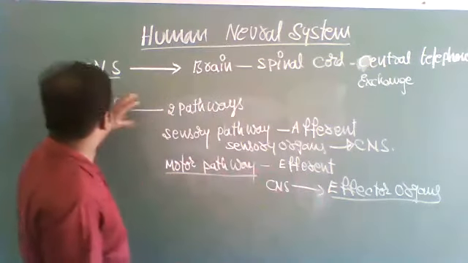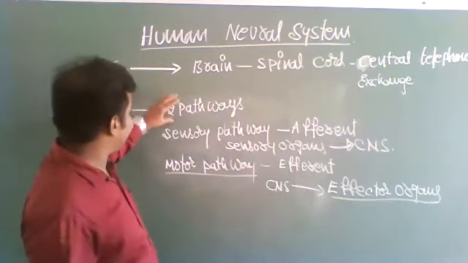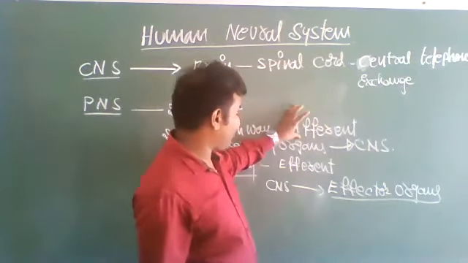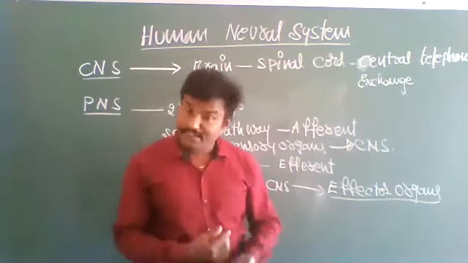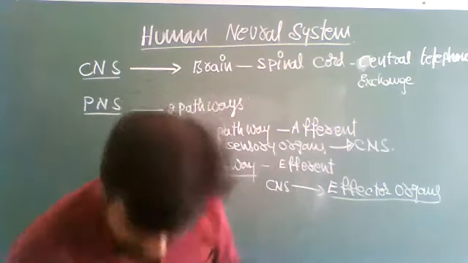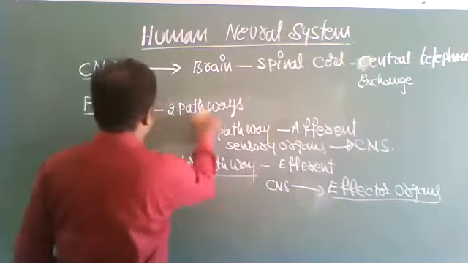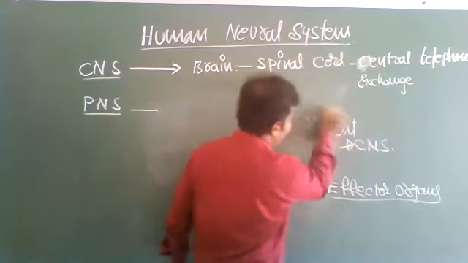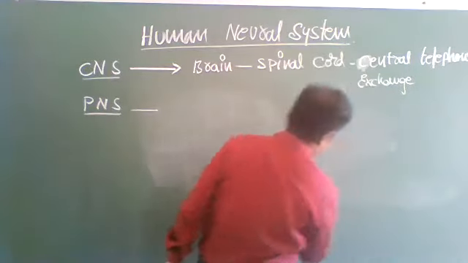Okay, so the peripheral nervous system has two pathways: the sensory pathway and the motor pathway. The sensory pathway is also called the afferent pathway. The motor pathway is also called the efferent pathway. That's all. Here, one more piece of information: the peripheral nervous system is divided into two divisions.